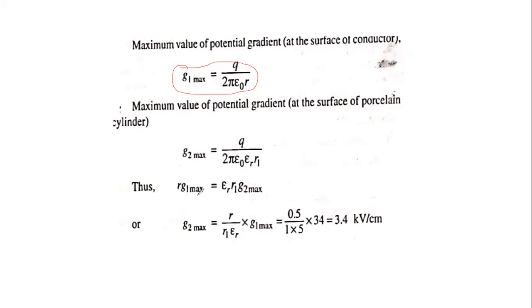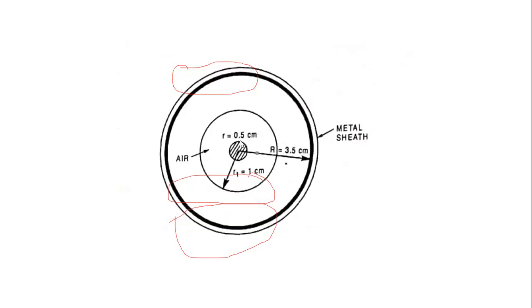Thus r G1 max is equal to epsilon r r1 G2 max. By using this relation we form the equation for G2 max. Therefore G2 max is equal to r by r1 epsilon r into G1 max. Then we substitute the radius of the conductor: small r is equal to 0.5 centimeters.